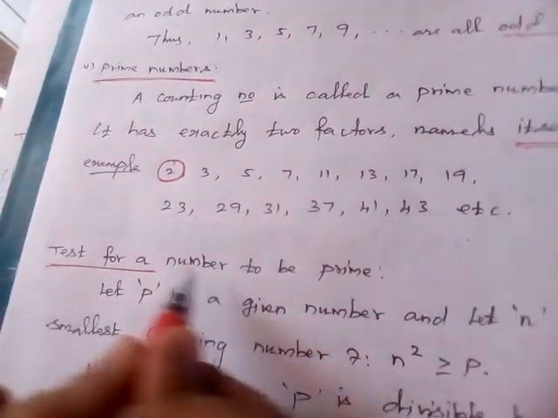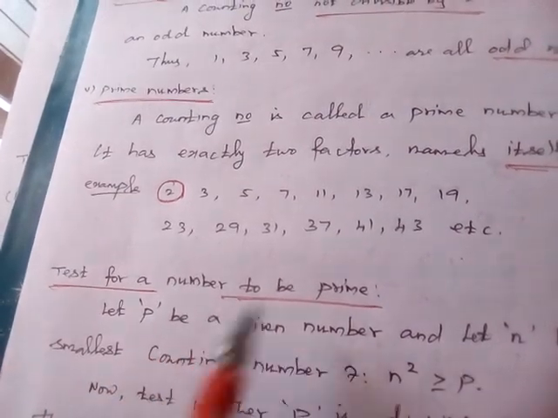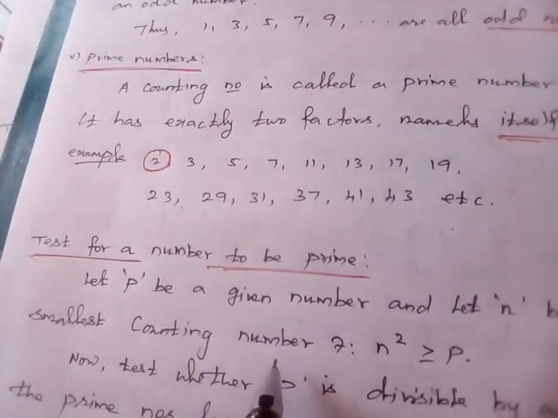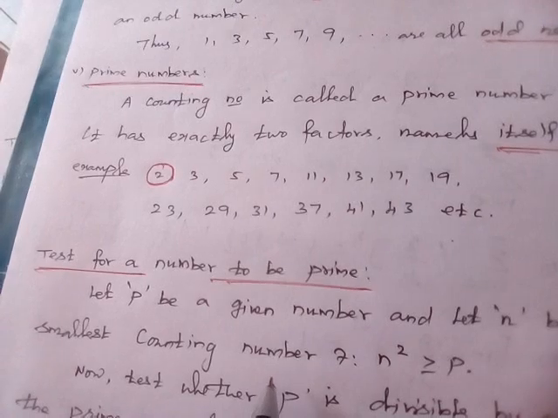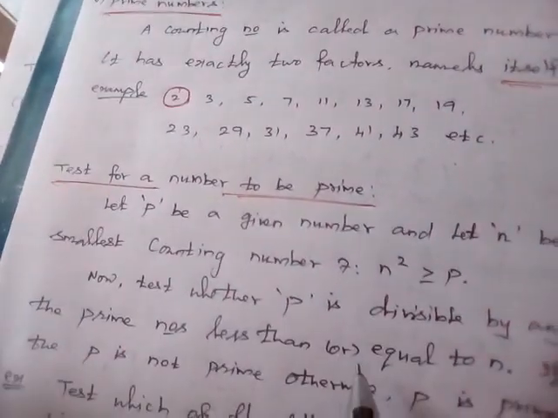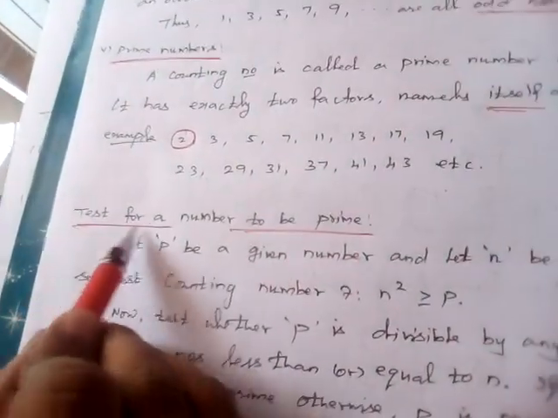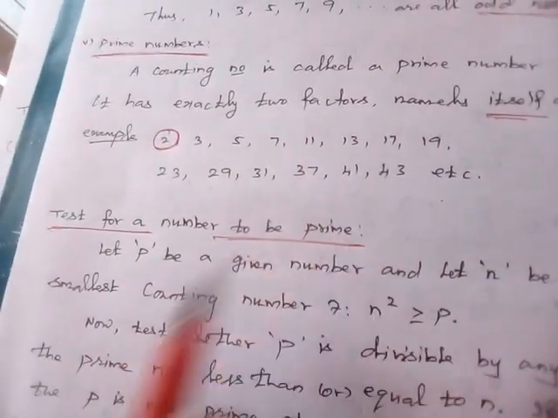Now, how to check whether a given number is prime? The test for a number to be prime. Now I am talking about the definitions of the numbers. After completing this session, next we go to problem solving. So, the test for a number to be prime.